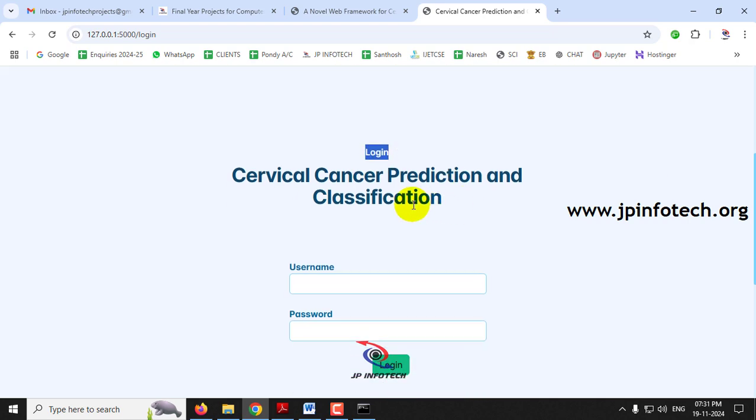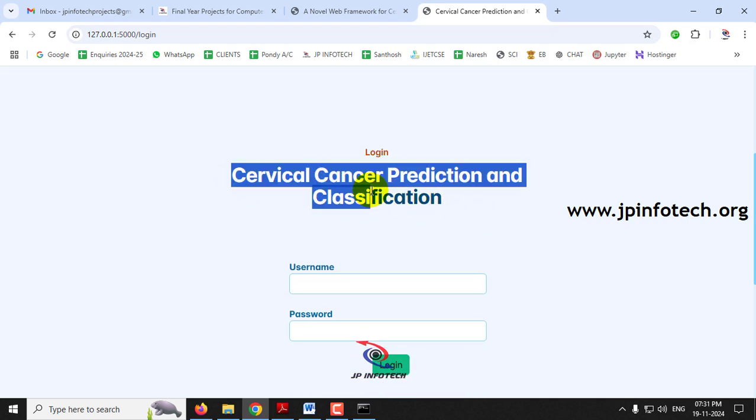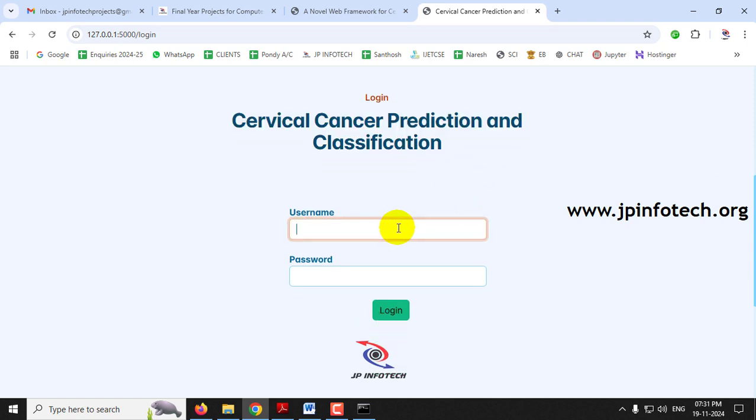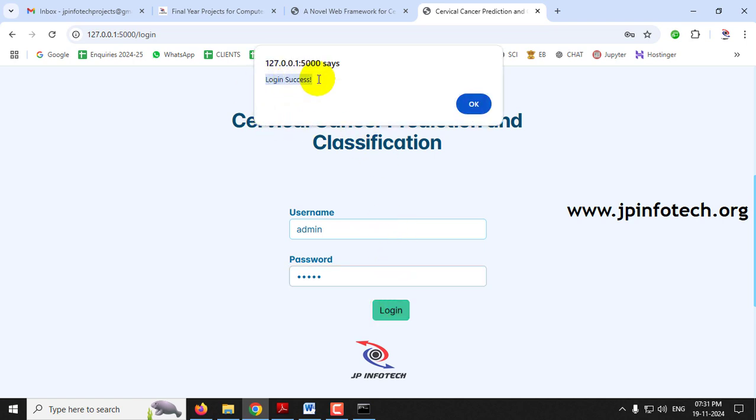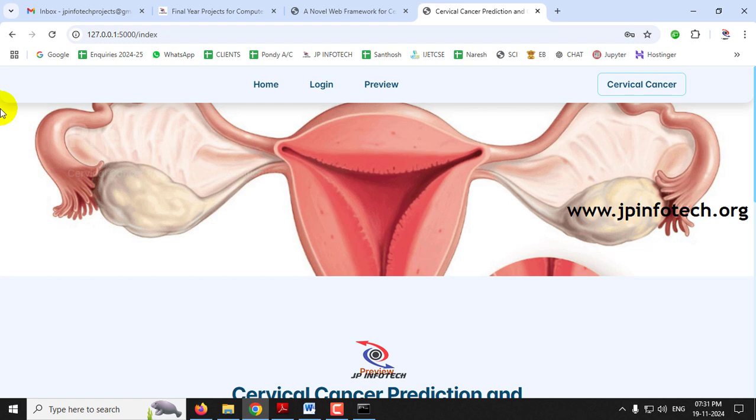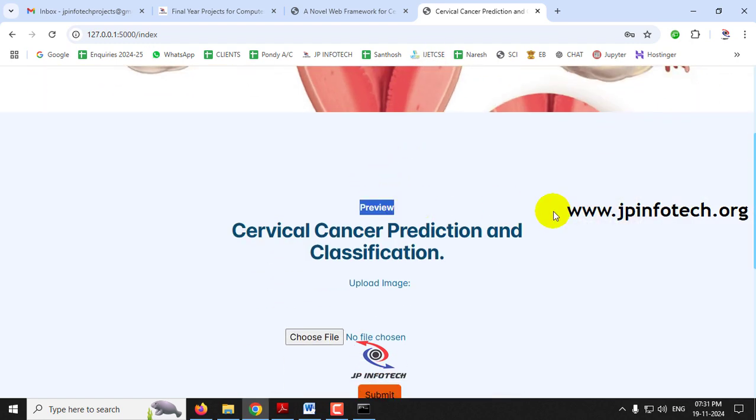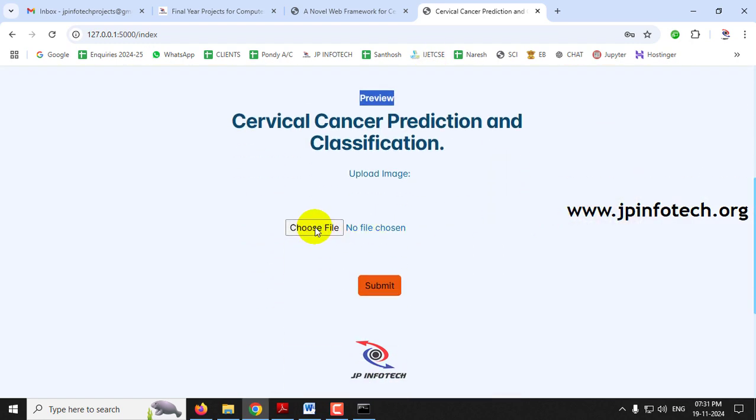Kindly note that this is a static login page because we have not used any database in the project. So just enter the default username and password as admin, and then click the login button. Now you can see the login success message, click OK. Now it will navigate to the preview part where we need to upload the image for the prediction.